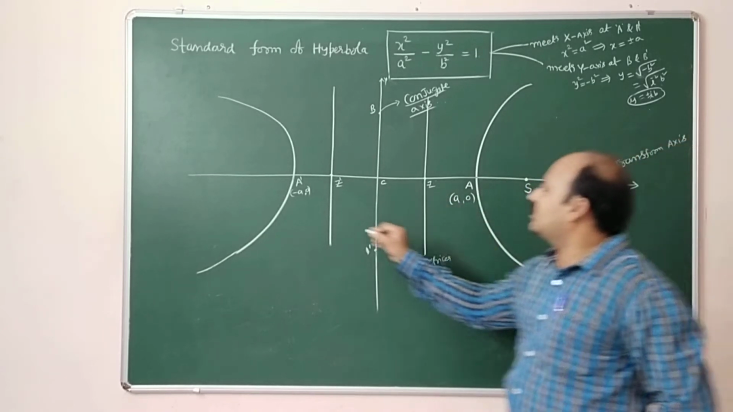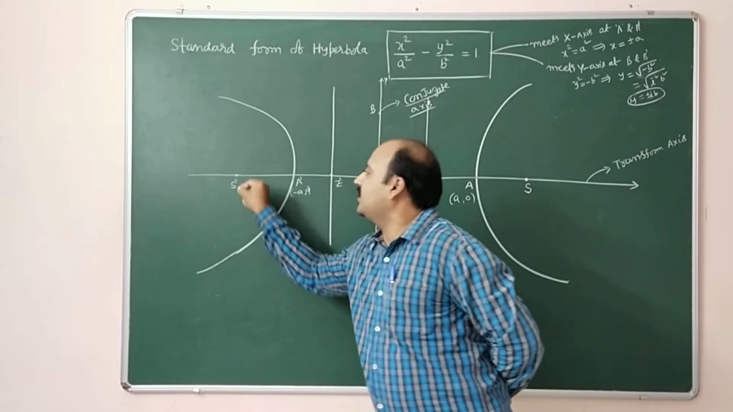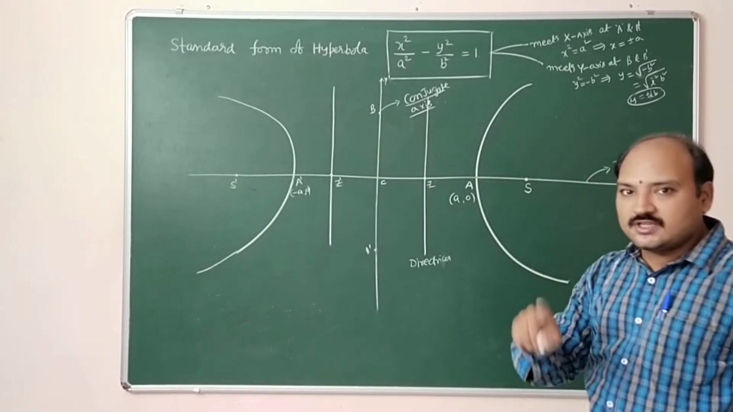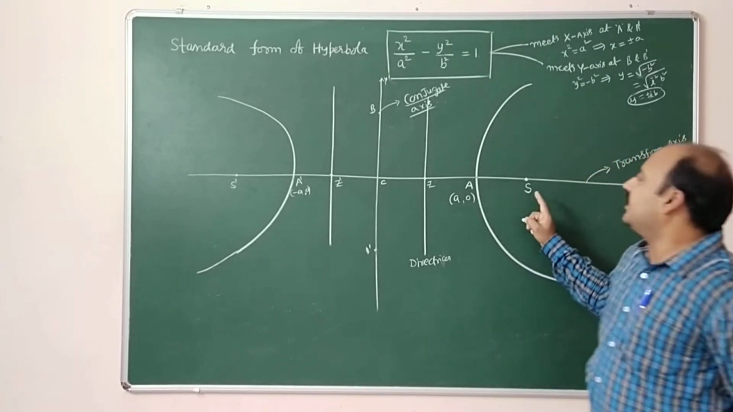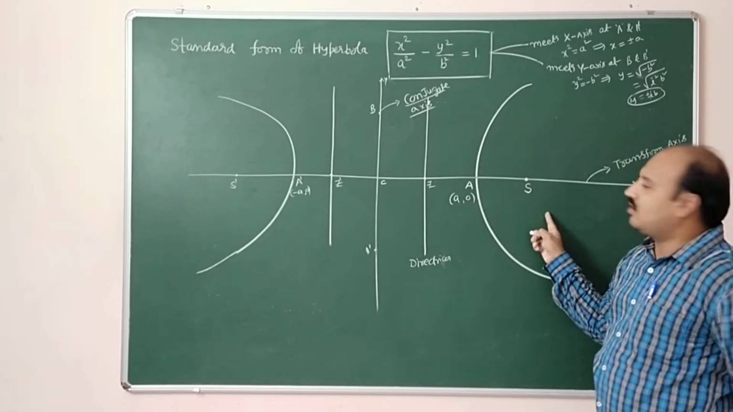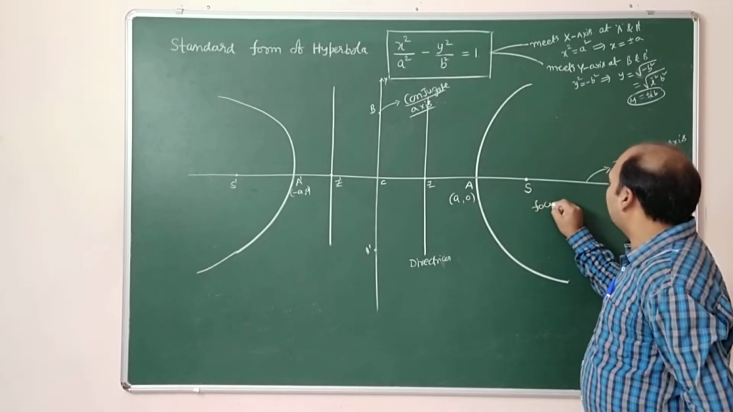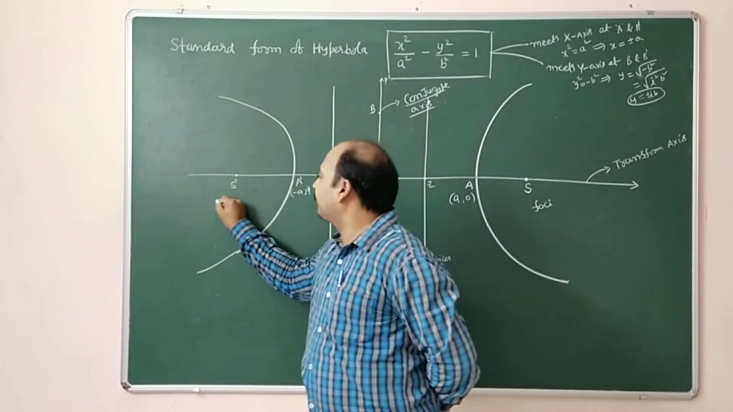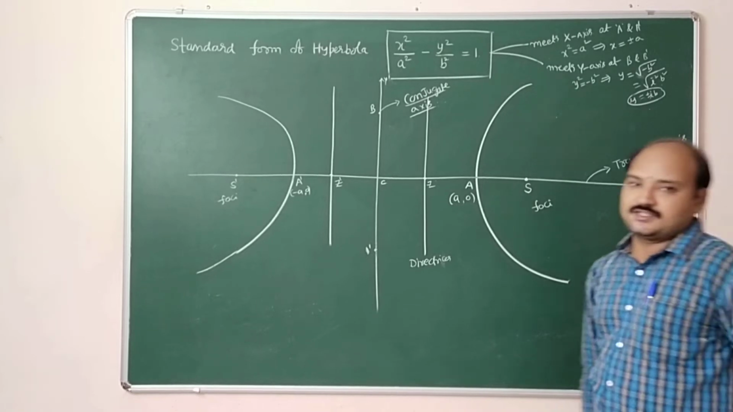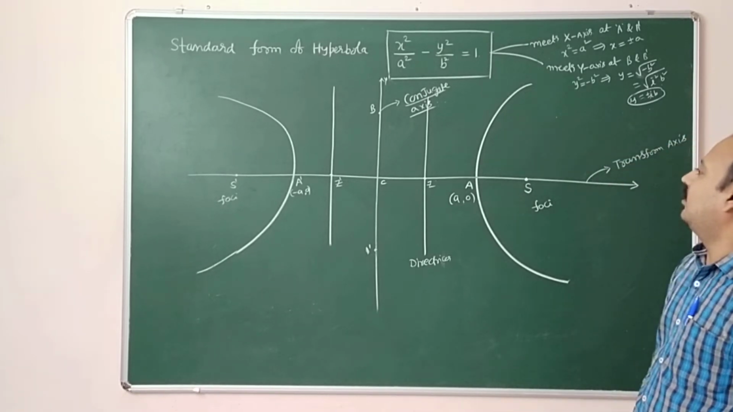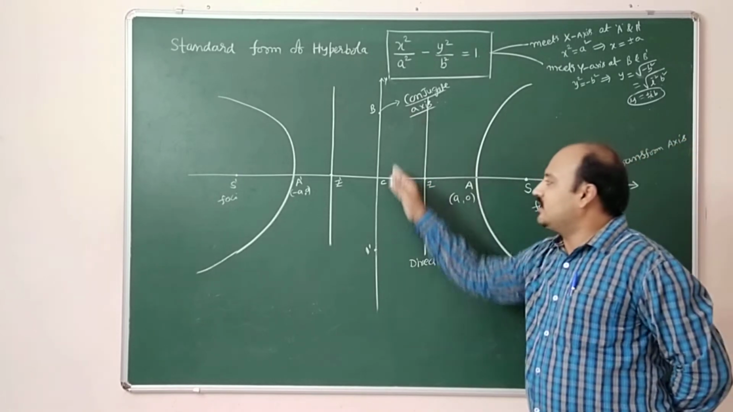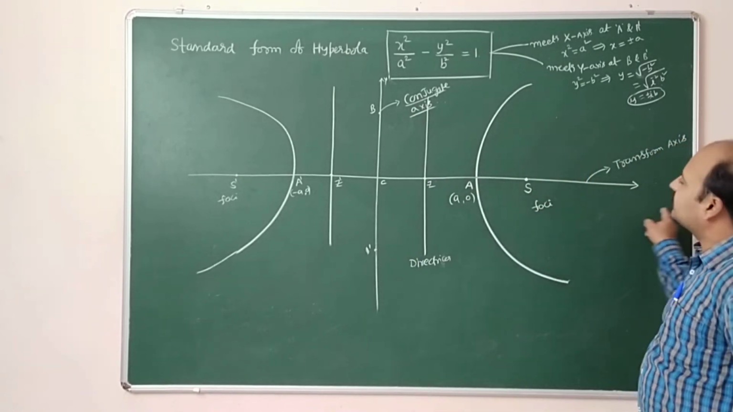The fixed points are S and S dash. These fixed points are called foci, since there are two focus points, so the plural word is foci. S and S dash are the foci. The coordinates of the foci I will discuss later. We already discussed this as the imaginary axis, and this is the transverse axis.